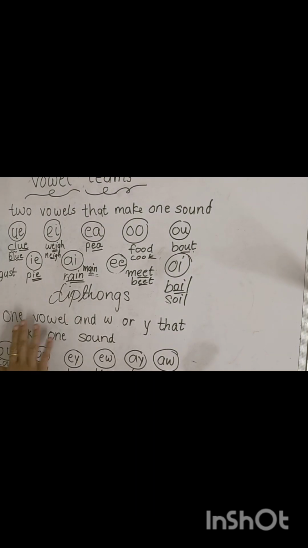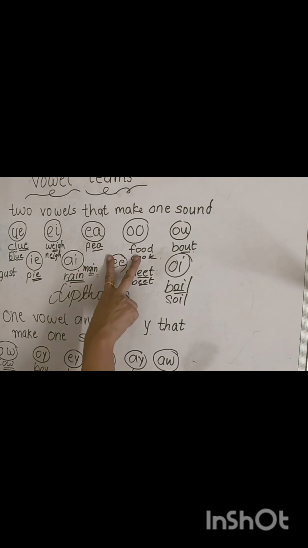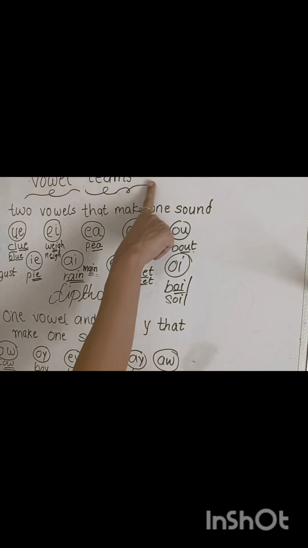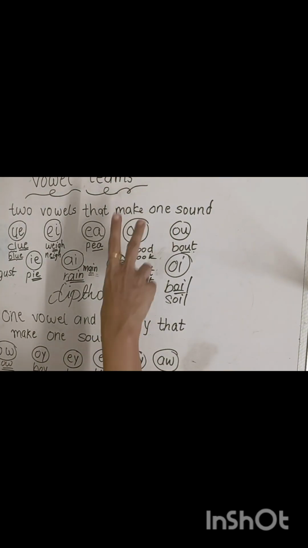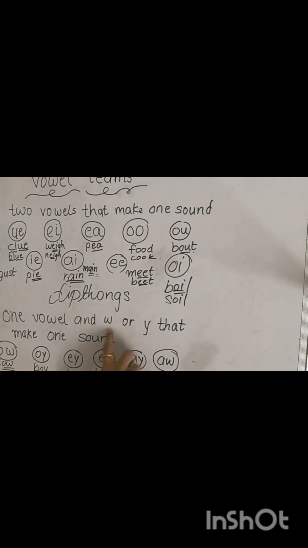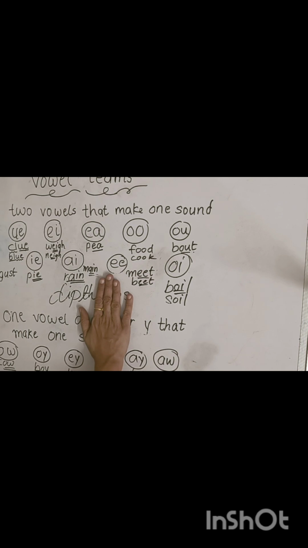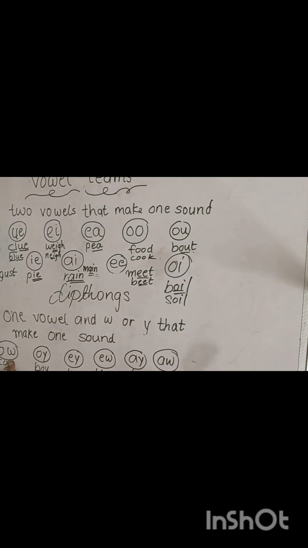And diphthongs have two friends. One is the vowel friend and the second one is W or Y. When W or Y comes on one side and a vowel comes, they are diphthongs, like oi, ow, oy, ay, ew, aw.